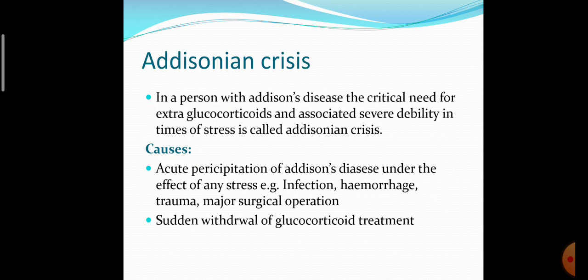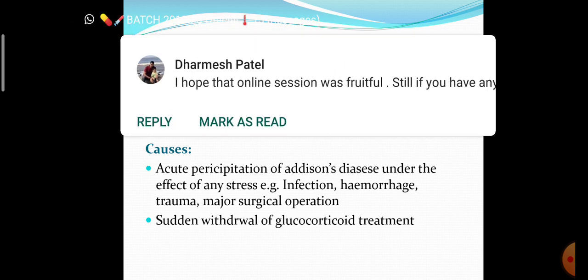Hypoaldosteronism. Now the Addisonian crisis. If a person with Addison's disease has a critical need for extra glucocorticoids and associated severe debility occurs in the time of stress, it is known as Addisonian crisis. Causes are acute precipitation of Addison's disease under the effect of stress, infection, hemorrhage, trauma or major surgical operation, or sudden withdrawal of glucocorticoid treatment.